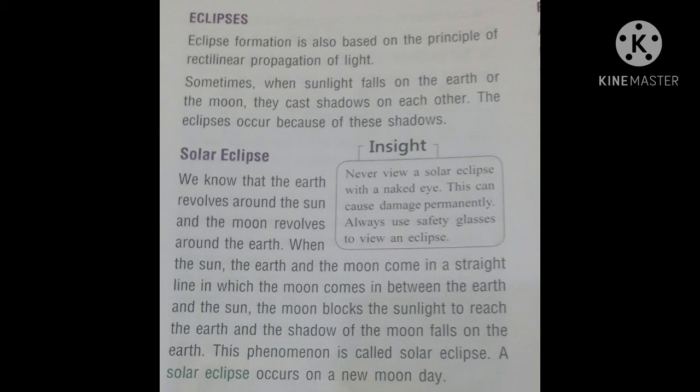Now children, come to the first, solar eclipse. We know that the earth revolves around the sun and the moon revolves around the earth. When the sun, the earth and the moon come in a straight line in which the moon comes in between the earth and the sun, the moon blocks the sunlight from reaching the earth and the shadow of the moon falls on the earth. This phenomenon is called a solar eclipse. A solar eclipse occurs on a new moon day.